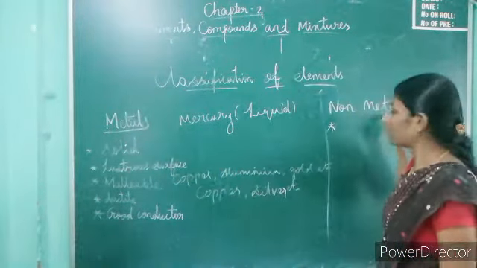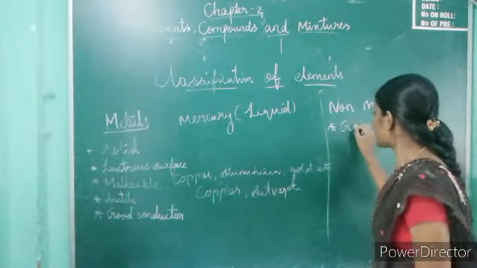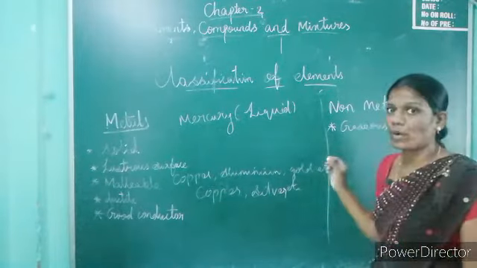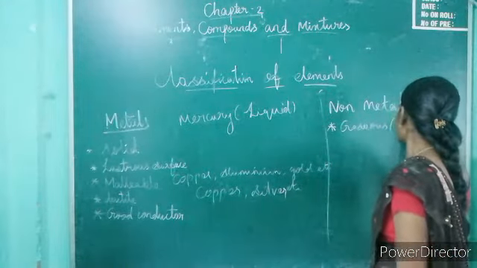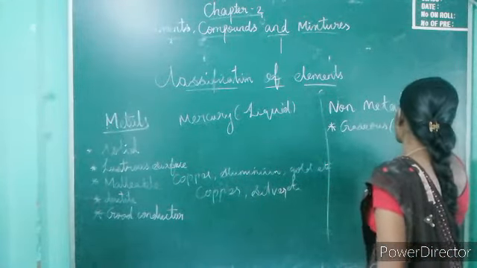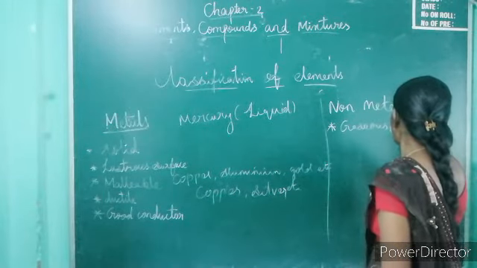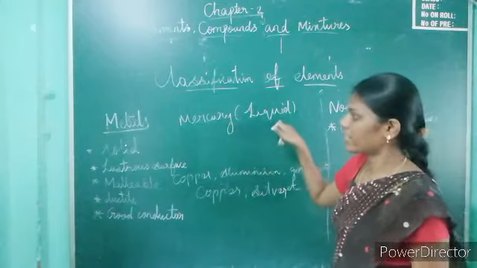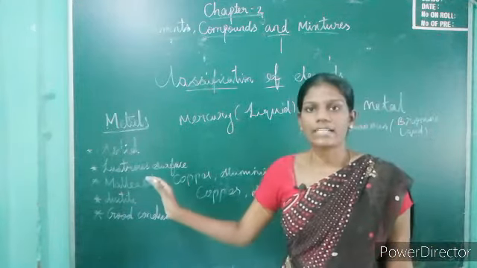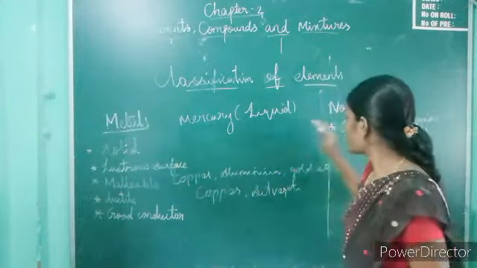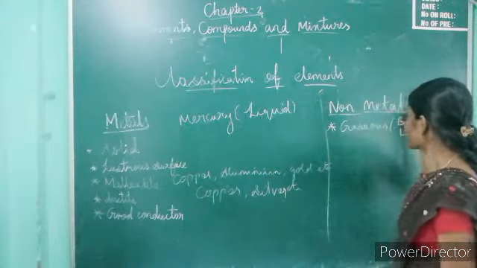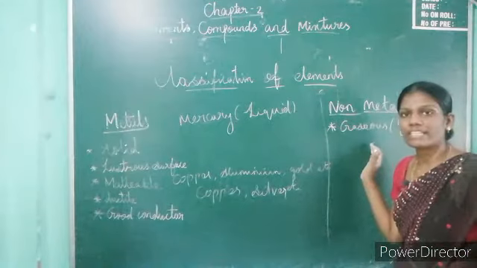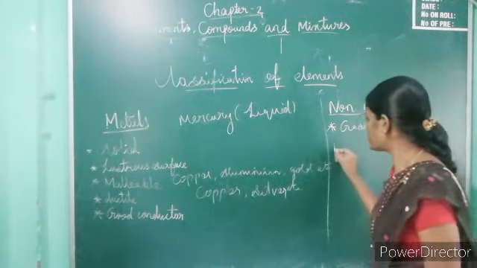Most of the non-metals are gaseous except bromine, because bromine is liquid state. Here mercury is the liquid metal, and all other metals are solid state.